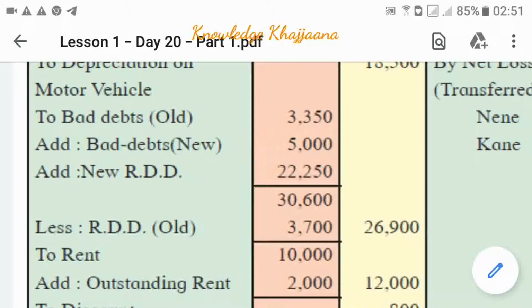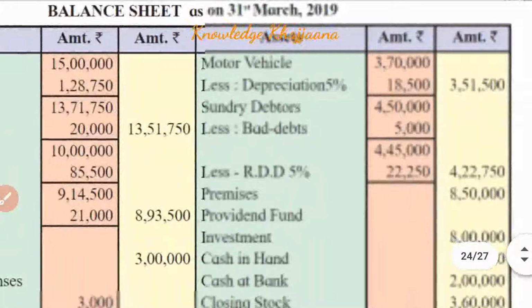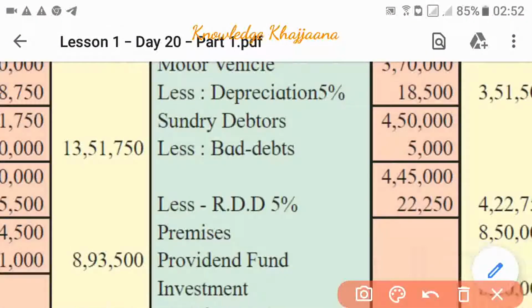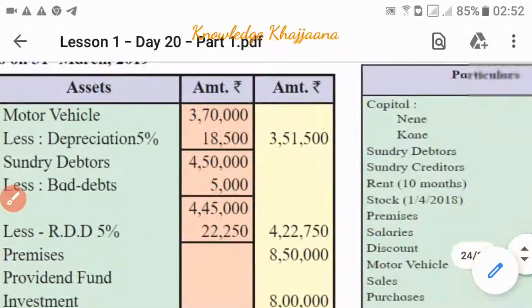And the second entry: that amount of new bad debts should be deducted from the sundry debtors in the asset side of the balance sheet. Sundry debtors were rupees 4,50,000. So we have to deduct new bad debts, amounting to rupees 5,000. So 4,45,000 is the amount of the debtors after deducting the new bad debts. Okay, so two entries we have done.